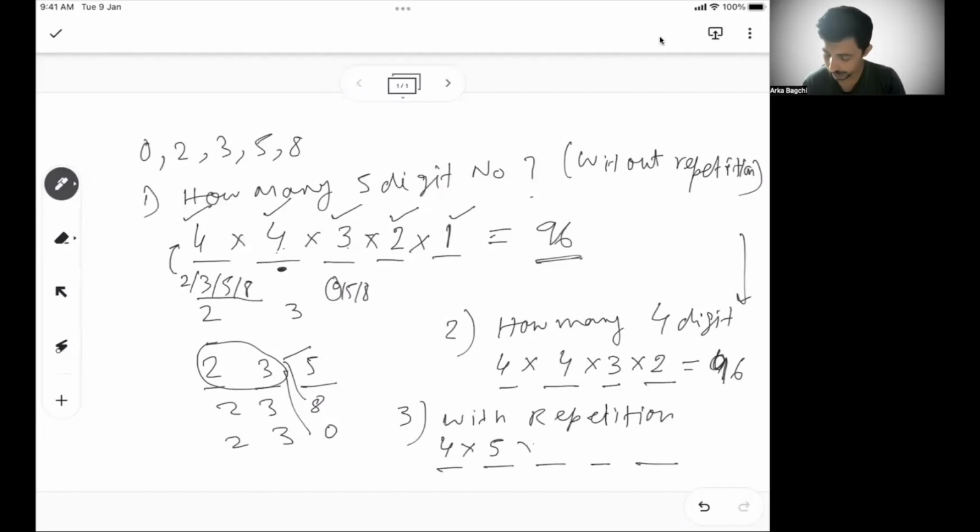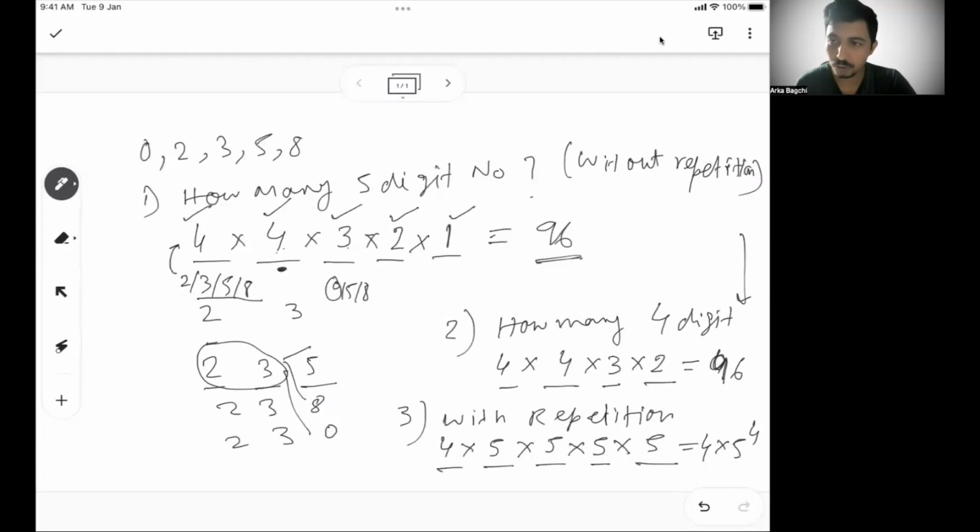Then for each of that, I will again have all the 5 digits available in the third place, because repetition is allowed. So again, I will have 5 digits in the fourth place, 5 digits in the last place. So this is 4 into 5 to the power 4. This many number of ways you can form a 5-digit number with repetition. So you understand first what is the difference between without and with repetition.